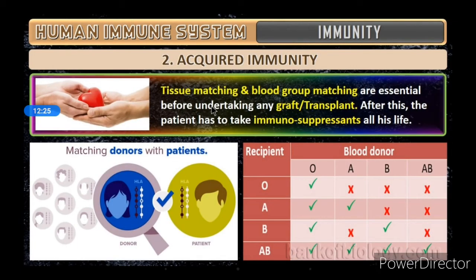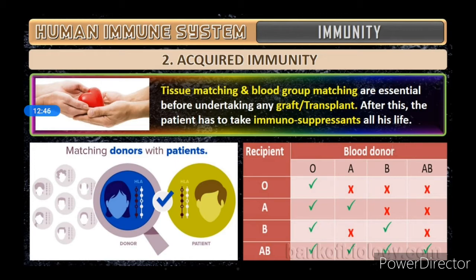Then comes the matching. For any organ to be transplanted, you might have heard that the donor's and recipient's blood should match each other, right? So tissue matching and blood group matching are essential before undertaking any graft or transplant.